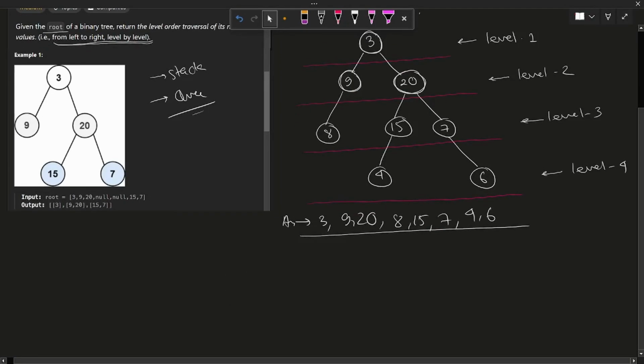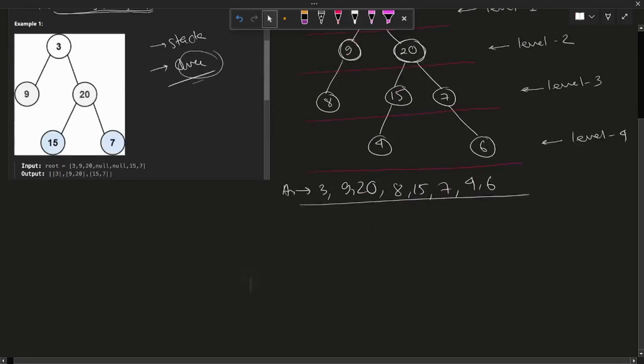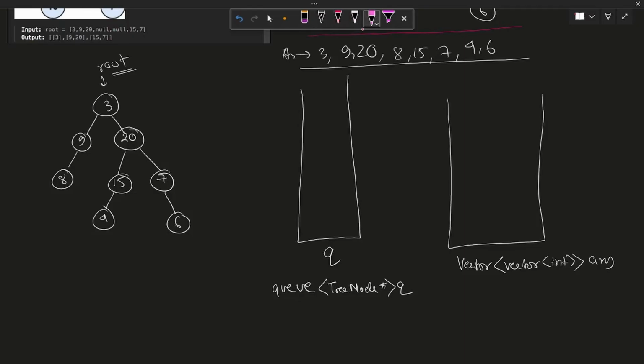So for this we need an intermediate memory element. Here in this question we'll be using a queue. Now this is the problem that we are given. We are given the root of the tree. Now let's say you perform any of these iterative traversal orders, the inorder, preorder and the postorder. You go to the next node and then you recursively call the function till you get a null, and then you print it out. No way possible that you will be able to iterate level wise, right? You will never be able to iterate level wise.